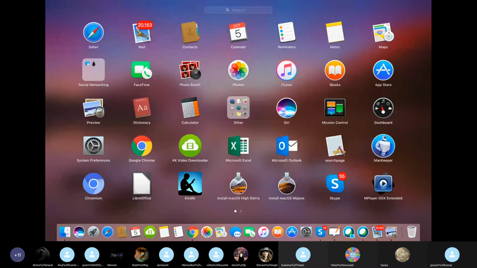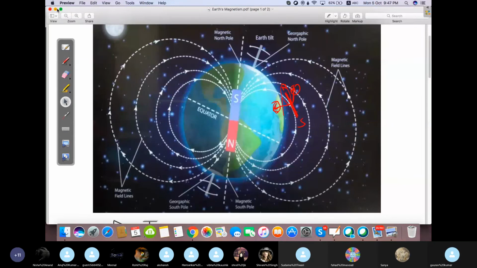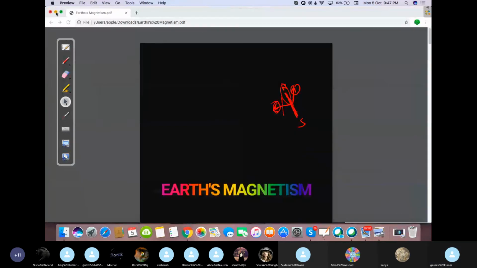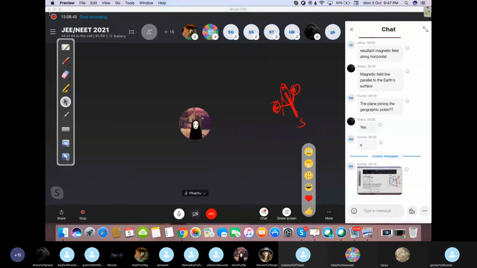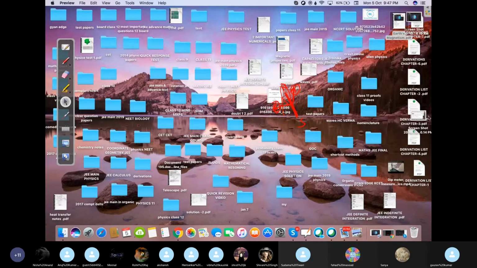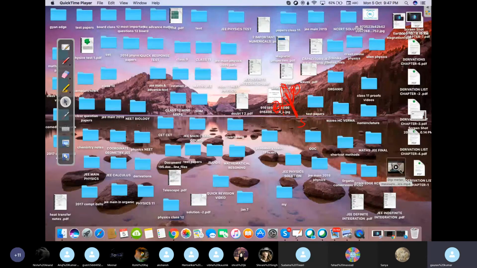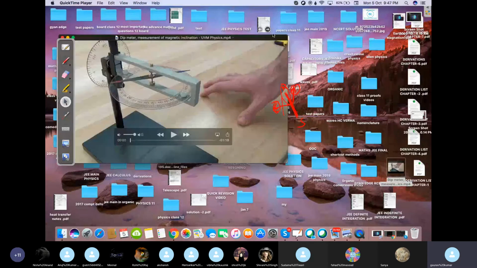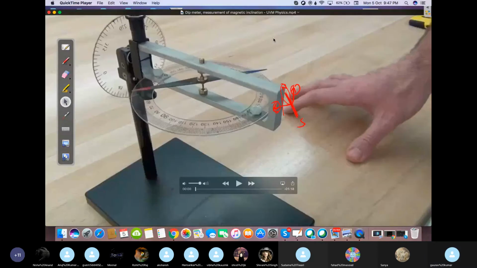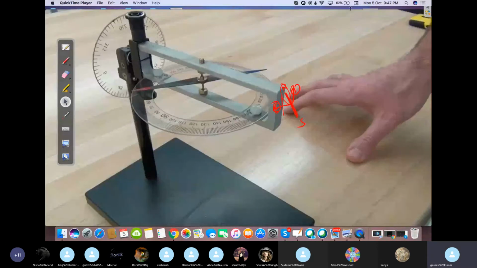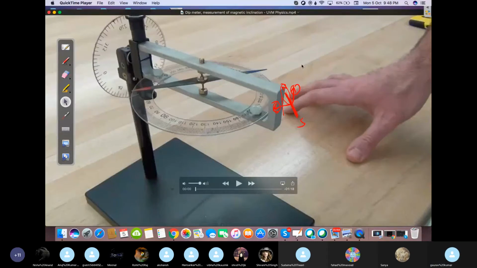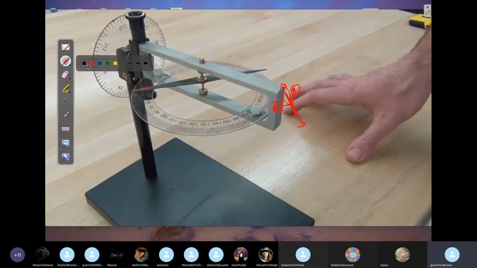Just a second. See here. This is called as a dip circle.